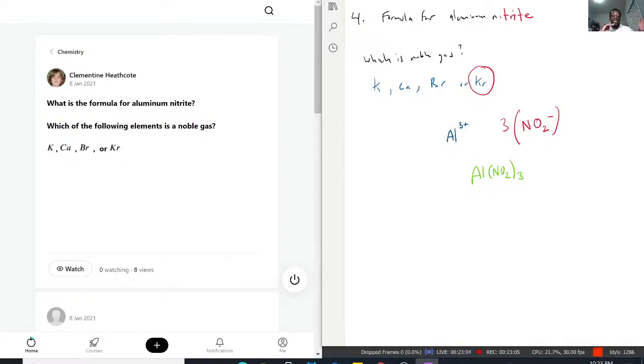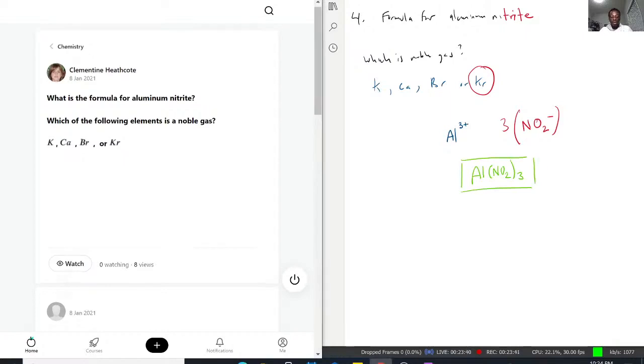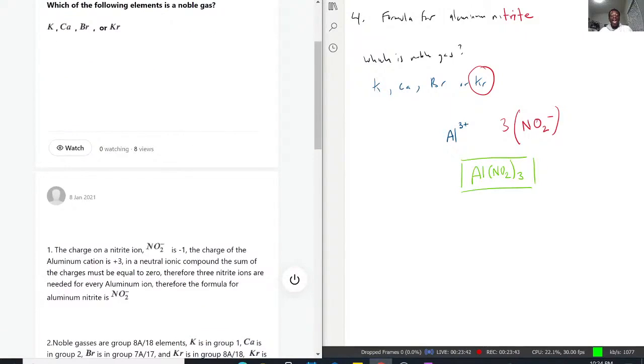When you go from an "ate" to an "ite," you lose 1 oxygen, but the charge remains the same, the nitrogen remains the same, everything else remains the same, which is why we would just get Al(NO2)3. So exactly, the nitrite ion, NO2 minus.